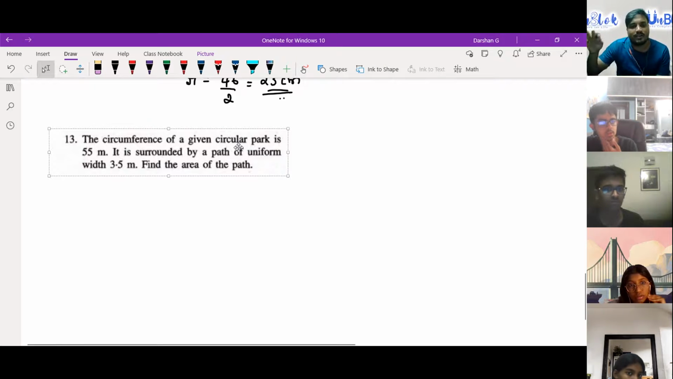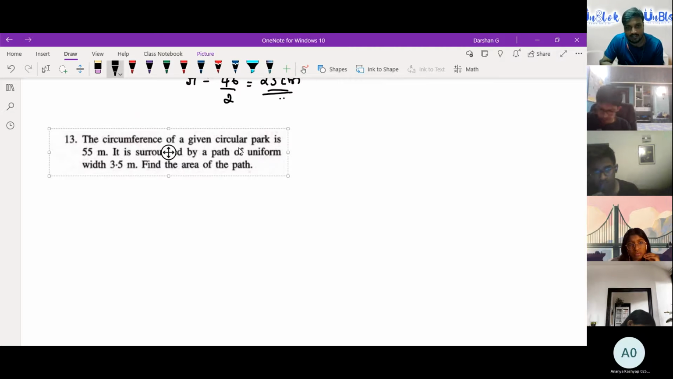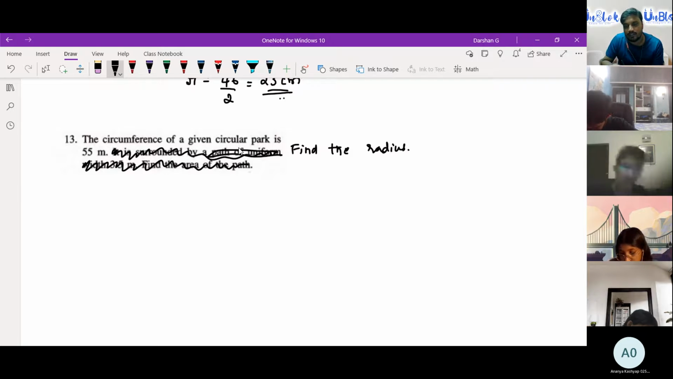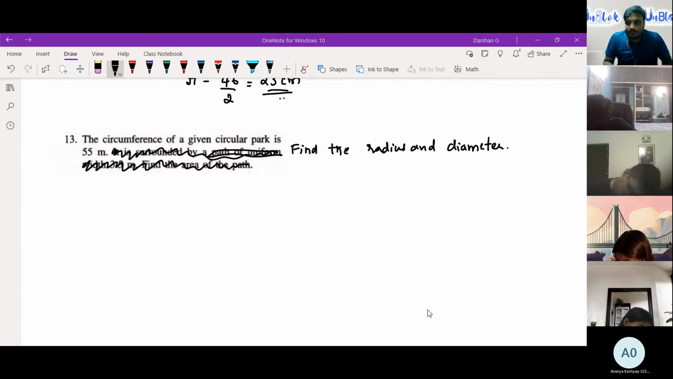The circumference of the park is 55. Find the radius. So the rest of this question is not there; we're only finding the radius, and also the diameter. Let's see who can find this. 2 minutes for everyone.